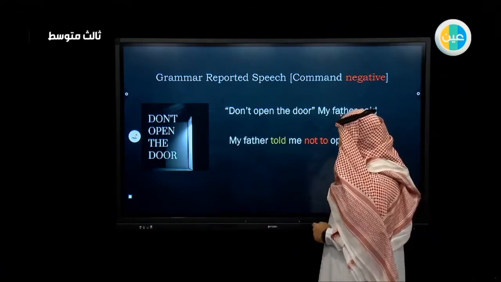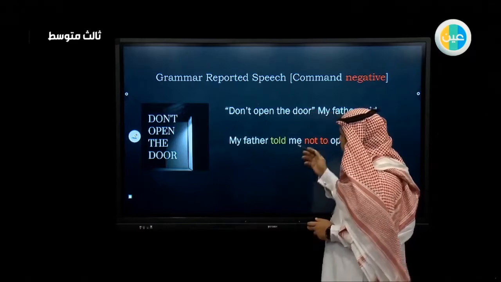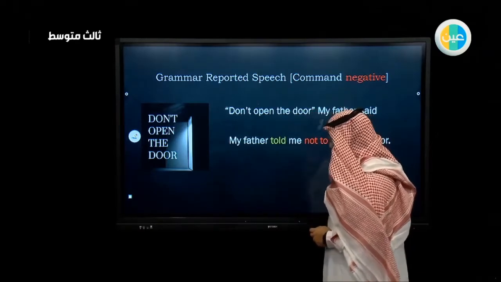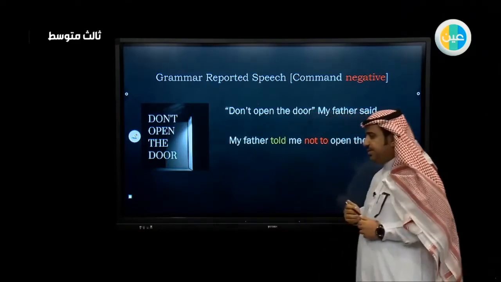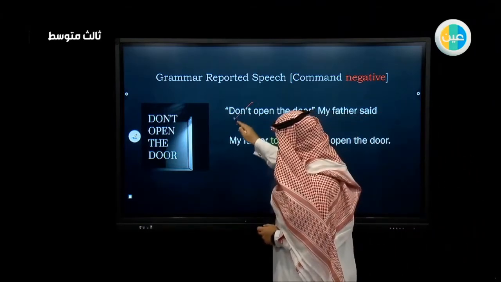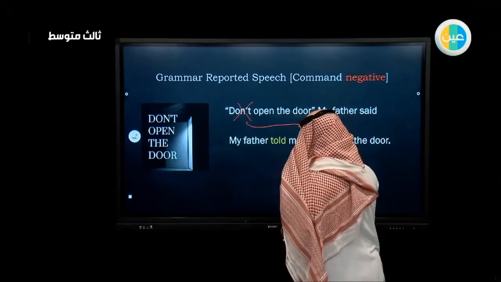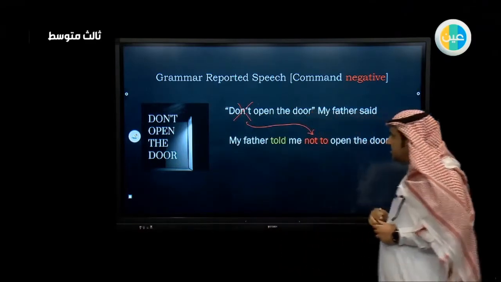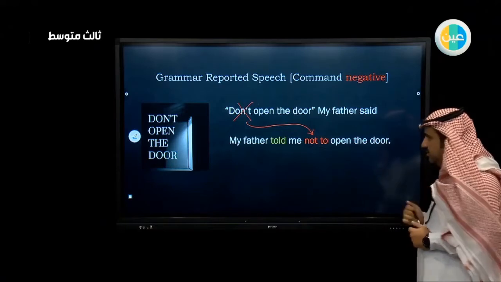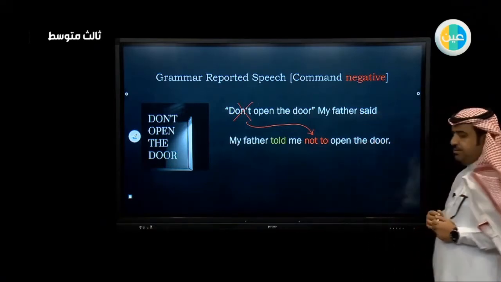I will do the same. I will bring the name of the speaker to the beginning. Then I will use told as it is a command, or ordered maybe. And in this situation, I will remove don't, and I will insert not to and complete the sentence. So my father told me not to open the door.